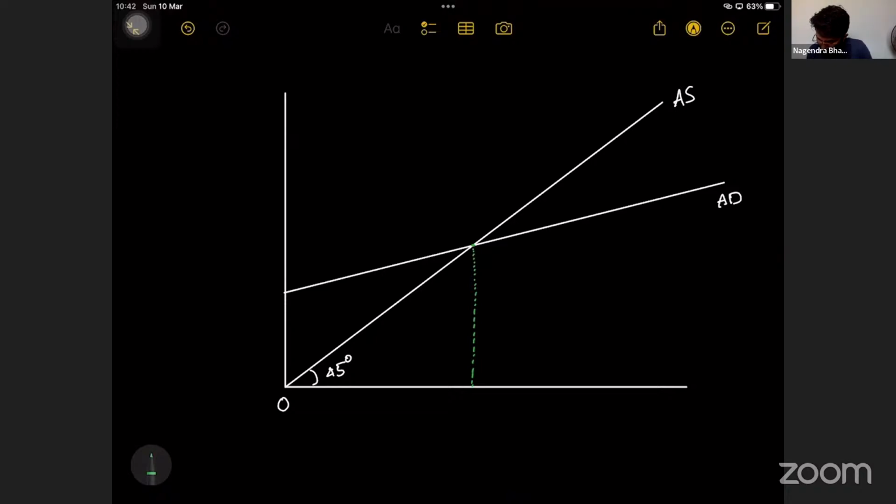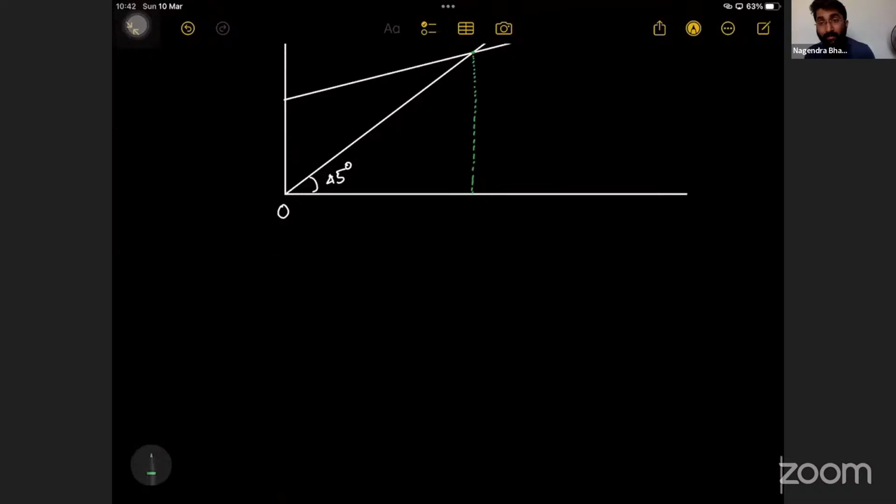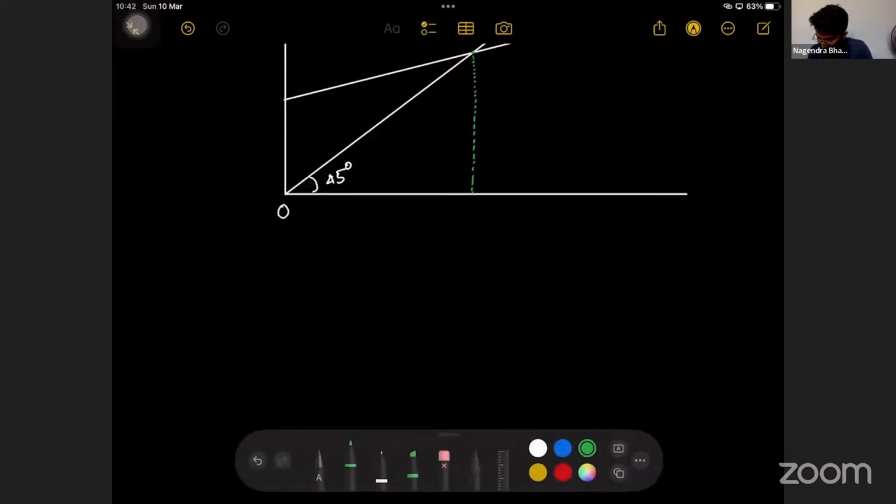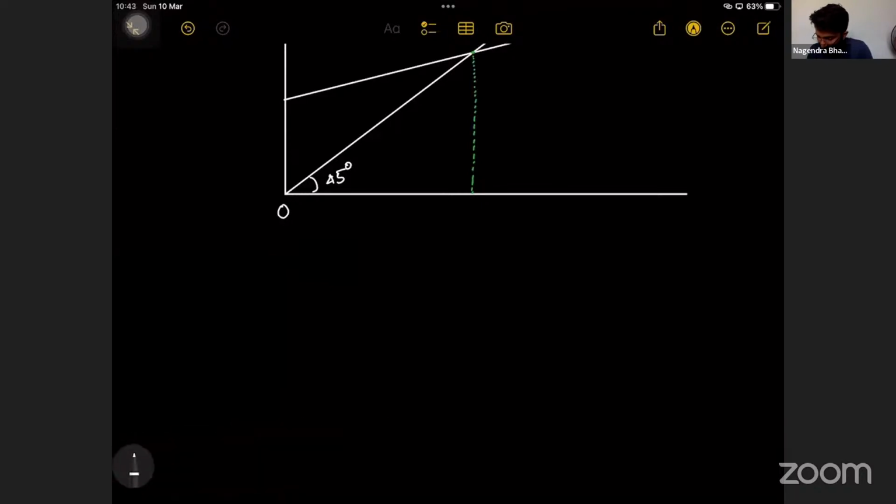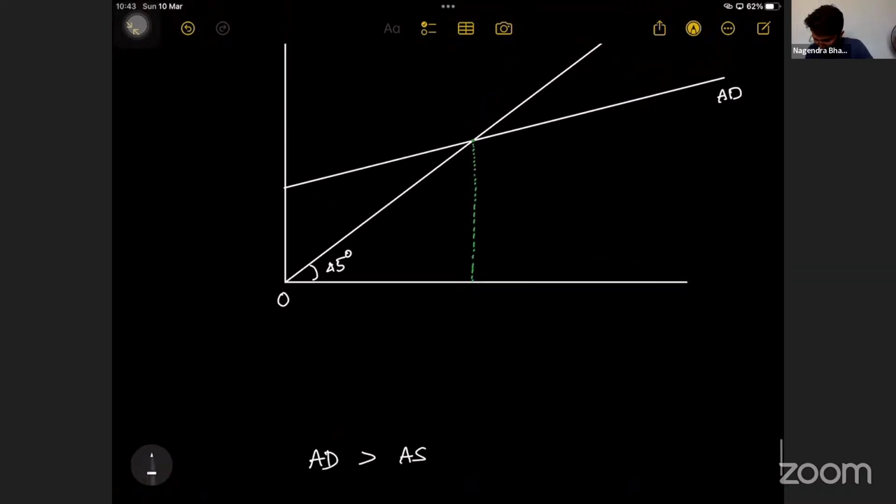Now, inflation means what? When inflation happens, if aggregate demand is greater than aggregate supply, demand is more, supply is less. Then people start demanding more and more. When people start demanding more, supply is less, then there will be inflation. When this will happen, see, if I draw a line here,